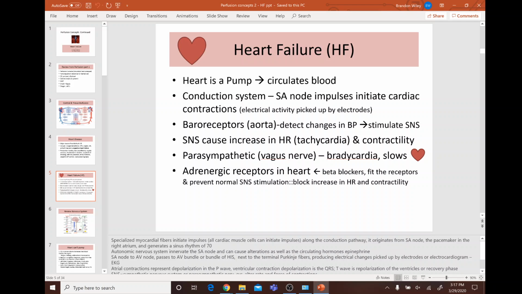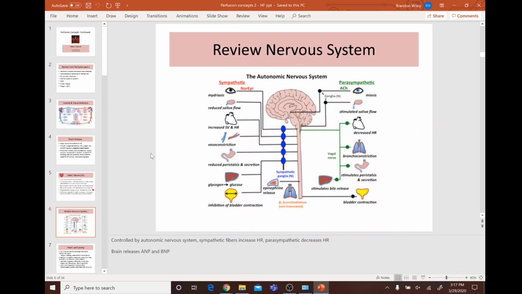So heart failure, we know the heart is a pump, which means that it circulates blood. And can you tell me about the conduction system? Well, the SA node impulse initiates cardiac contractions, and baroreceptors in the aorta see that blood pressure's changed, so the SNS gets stimulated, it causes an increase in heart rate, tachycardia, and increase in contractility. You also have the parasympathetic, the vagus nerve, which causes bradycardia.